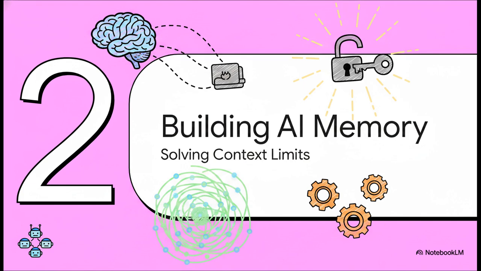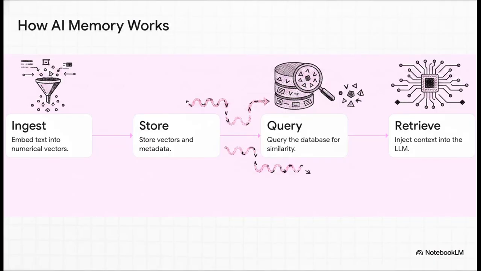Moving on to Section 2. Building the AI memory. Solving the context window limitation. As we established a minute ago, giving an agent tools really isn't enough if it just forgets what it's doing halfway through a task. To be a true partner, our digital worker needs a long-term memory so it can escape that fixed context window trap.